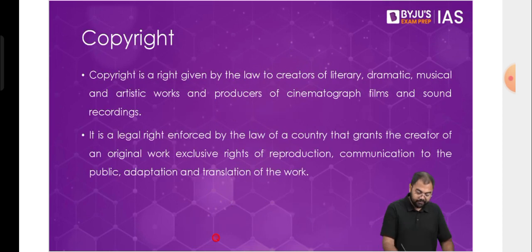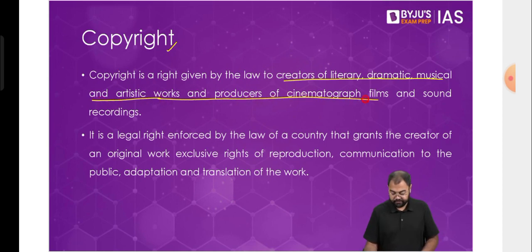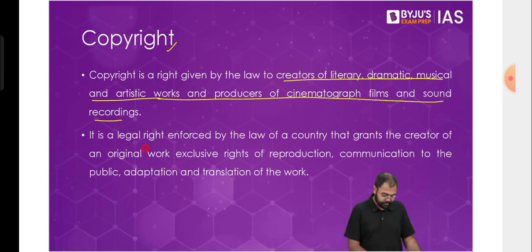Then after that, we have copyrights. Now, in case of copyrights, copyright is given to the creators of literary, dramatic, musical, and artistic works, and producers of cinematograph films and sound recordings. In this scenario, copyrights are given for expression of ideas. In patents, we are saying that these are given for having new ideas or new products or processes. Here, we are saying that it is given for expression of those ideas. So that's why it will include everything like this.